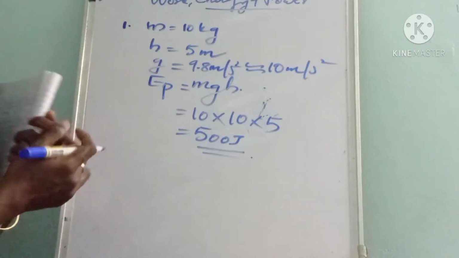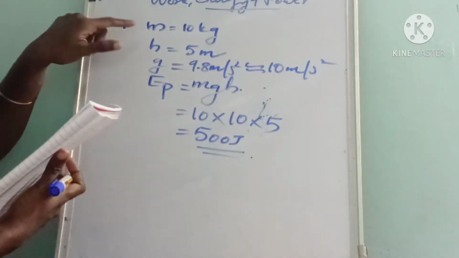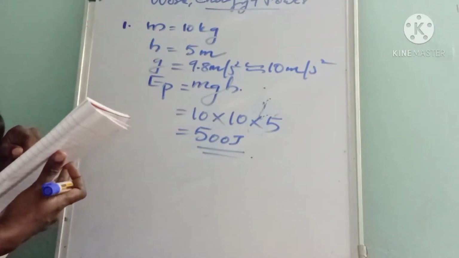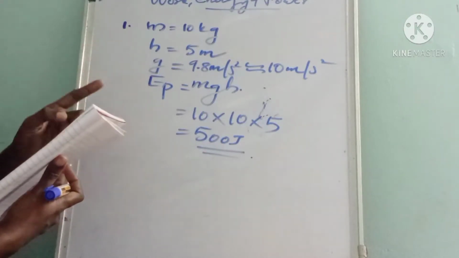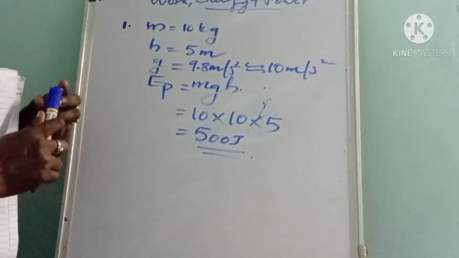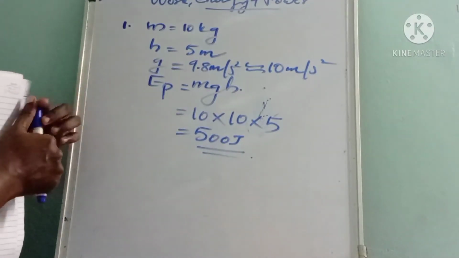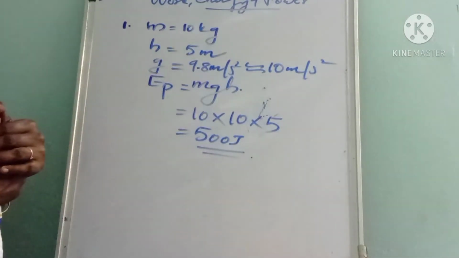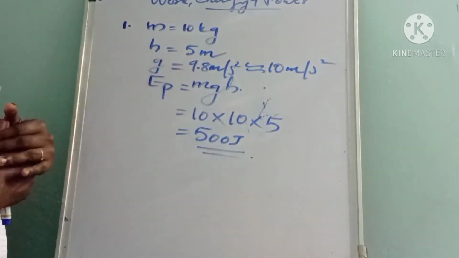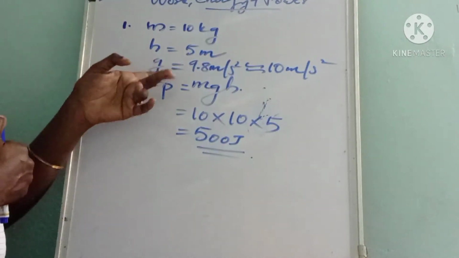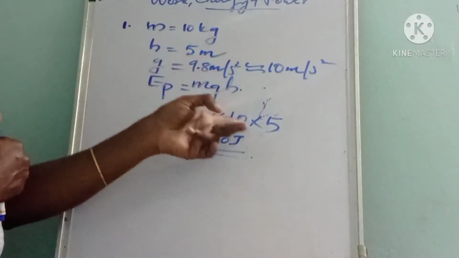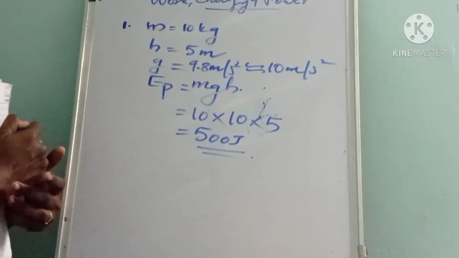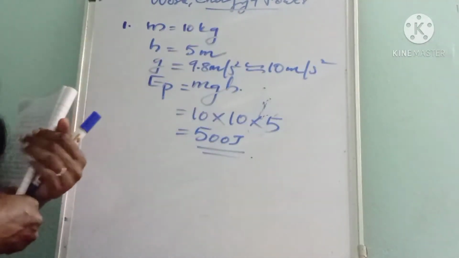Okay, 500 joule. Here a body of mass 10 kg, that is M is given as 10 kg. It is kept at a height of 5 meter, so h is given as 5 meter. We have to calculate the potential energy of the body. EP is equal to mgh. The value of g is 9.8 meter per second square, but approximately it can be taken as 10 meter per second square. Then we substitute m is 10, g is 10, height h is 5 meter. Multiplying this we will get the potential energy as 500 joule. Okay, all of you got it?